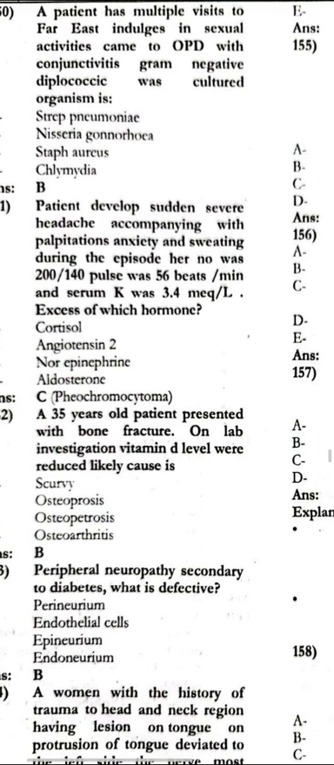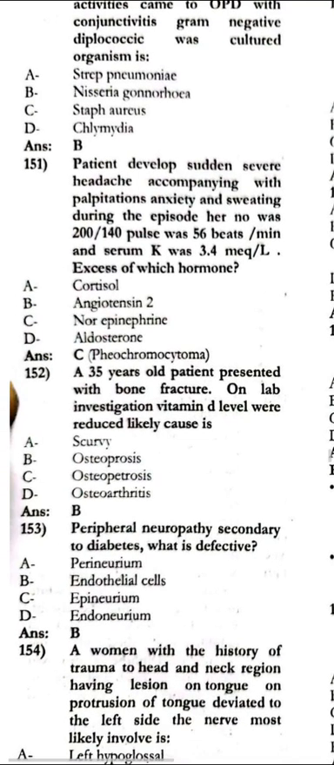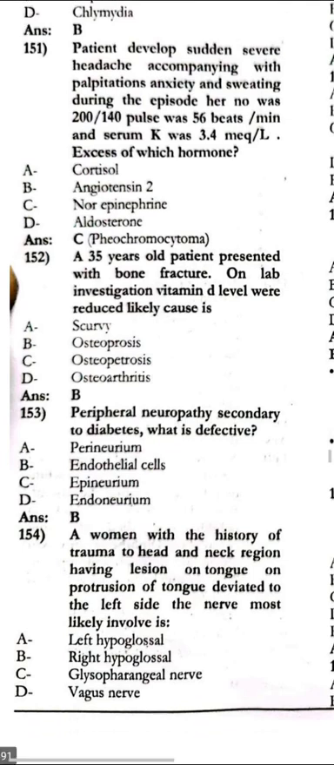A 35-year-old patient presented with a bone fracture. On lab investigation, vitamin D levels were reduced. The likely cause is osteoporosis. Peripheral neuropathy can be due to diabetes, but what is defective?